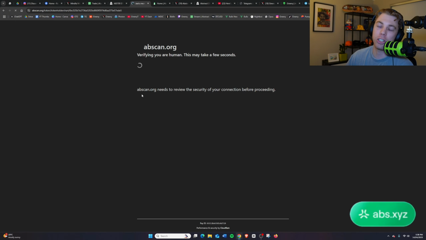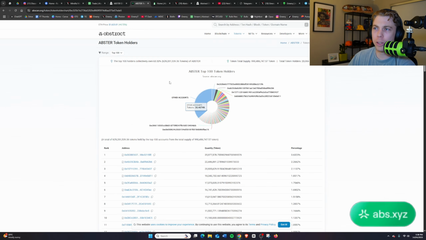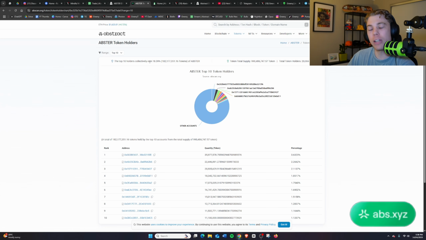I like to click on this chart here because it gives us a real sort of inclination into the percentages of each breakdown. So once we load this in, okay, this is the top 100 holders. So the top 100 holders currently own 63% of the supply. That's not too bad. Let's go to the top 10 holders. Top 10 holders is under 20%. Remember when I used to teach you about SOLANA Memecoins? We always wanted it to be under 20%, okay? So a lot of memecoins I've found on Abstract, literally the top 10 will own 50 to 60%.